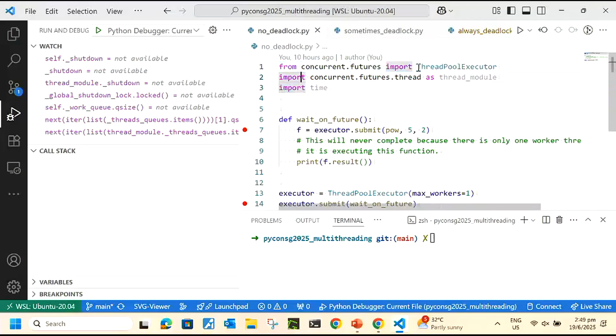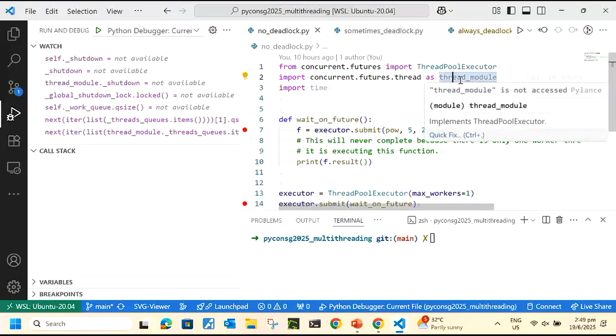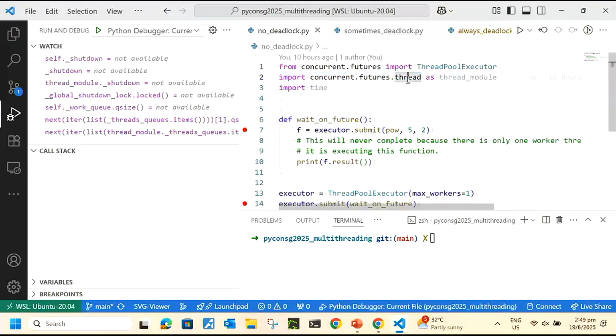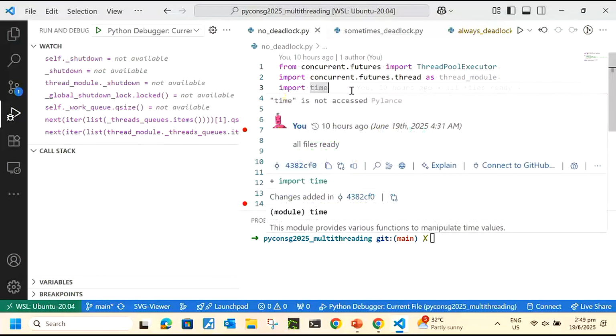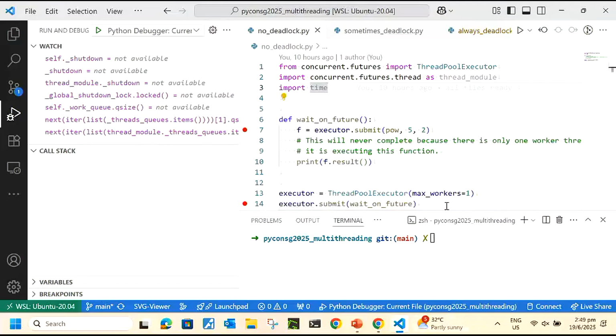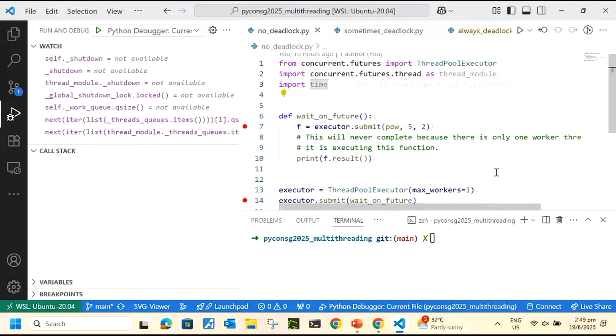For the second line, I imported this thing. This is for debugging purposes. I need to do this so that I can look into the thread.py module. And this thread module, I am watching it under this watch pane. So I'm watching what is going on inside the module. I will talk about the watch pane and the call stack in more detail later. Import time, I'm just copy-pasting these imports throughout all the files. So I am not using time here, but it will be used in the other files later.